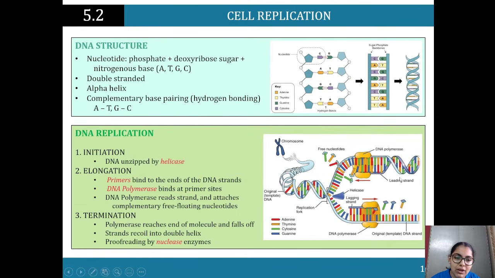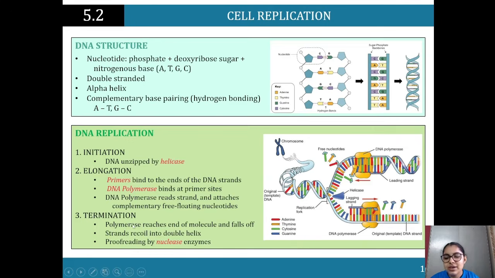With the 5' end, you see DNA replication happening here from the start. But with the 3' end, the replication starts here, kind of at the replication fork, and it's moving backwards. So we've got DNA polymerase over here. Primers bind to the end of the DNA strands. DNA polymerase binds at the primer site. And from now, DNA polymerase is reading the strand and attaching the complementary free-floating nucleotide onto a nucleotide in order to get the complementary DNA.